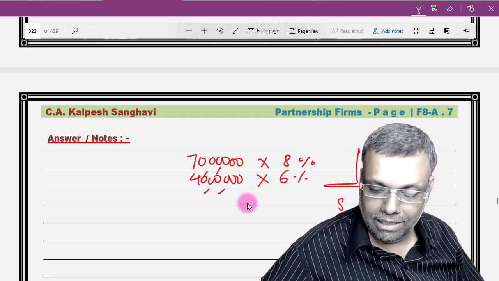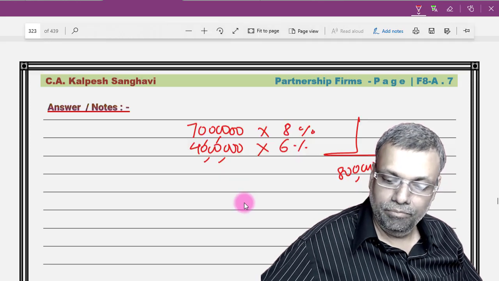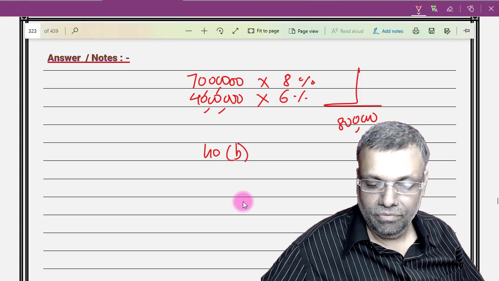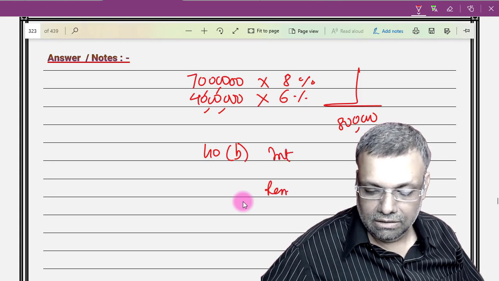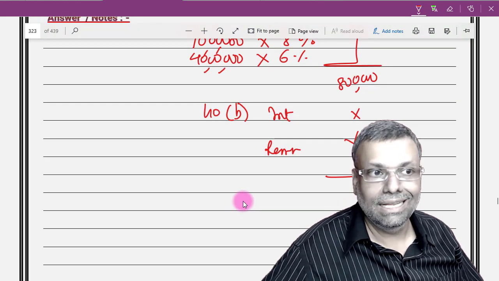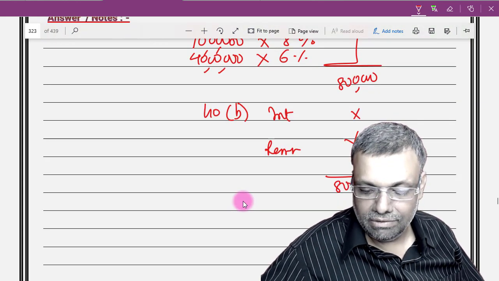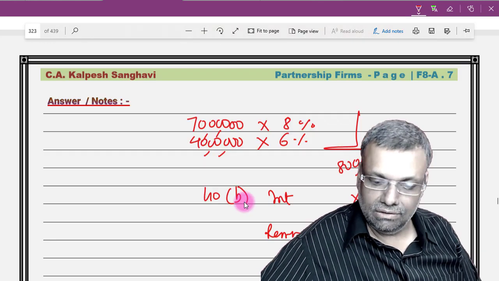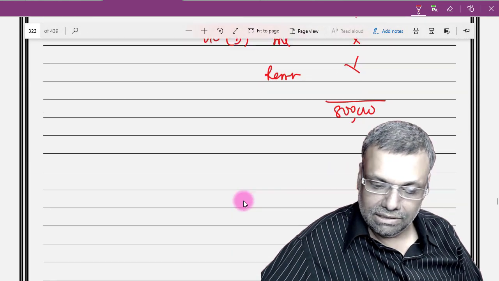Against this, section 40B deduction, interest and remuneration, nothing is given, because under 44AD you are not eligible for any of these things. Your presumptive income is 8 lakhs of rupees, on which you will multiply the tax rate and give the answer. That will be the end of this particular answer.